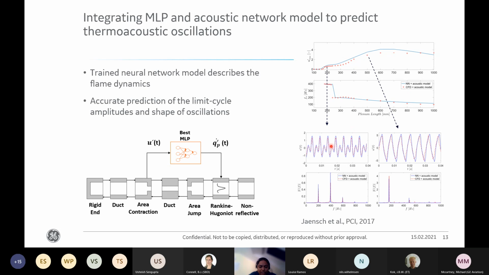Here I show the time series plots for 2 different plenum lengths, 200 mm and 500 mm. As you can see, the neural network is able to capture the dominant frequency accurately, and also the time series matches quite closely with the CFD results.